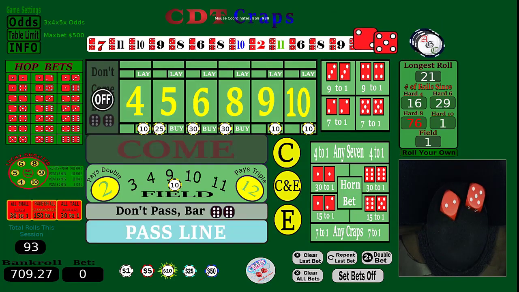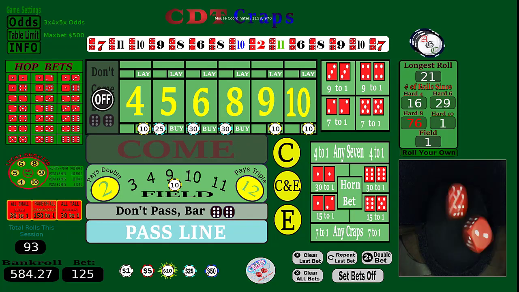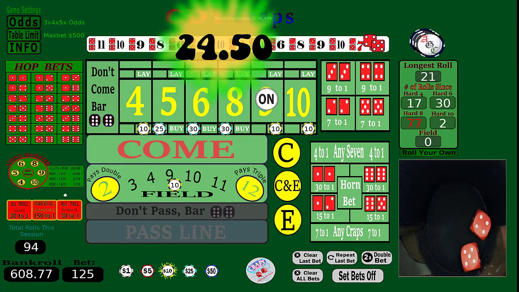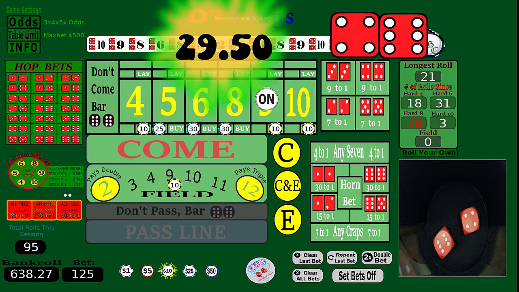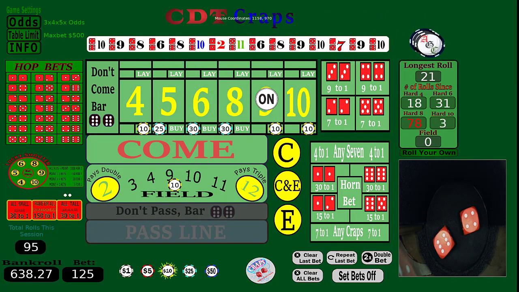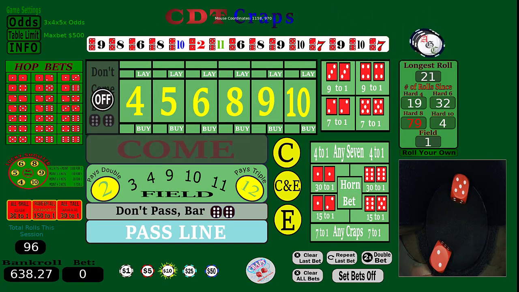And 7 out. Okay, so there it is. So let's repeat it. We're up $200. Nothing wrong with that. Set bets on. Let's go. I'm kind of hoping for another come out 7. I want to double it. I want to see what happens. Let's go. There's a 10. All right, let's go. There's our 7. Okay. So we're taking a little bit of a hit there. Set bets on. Let's go.